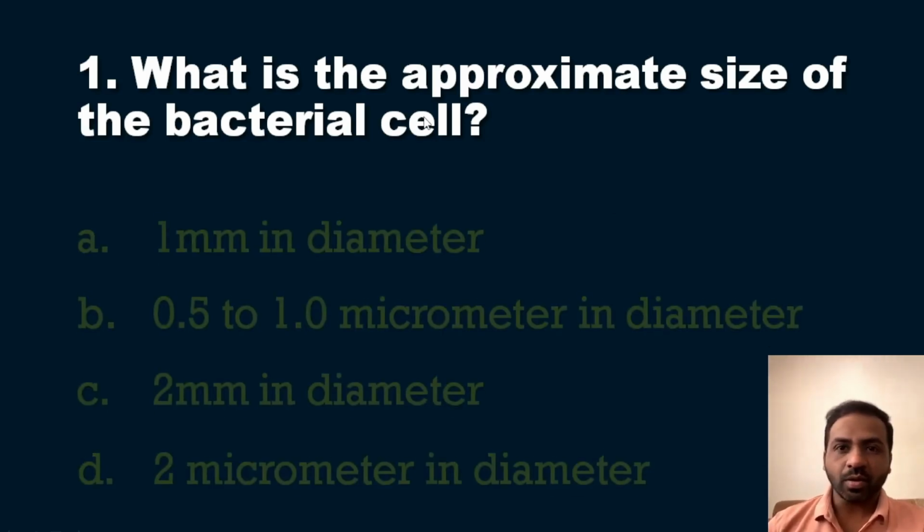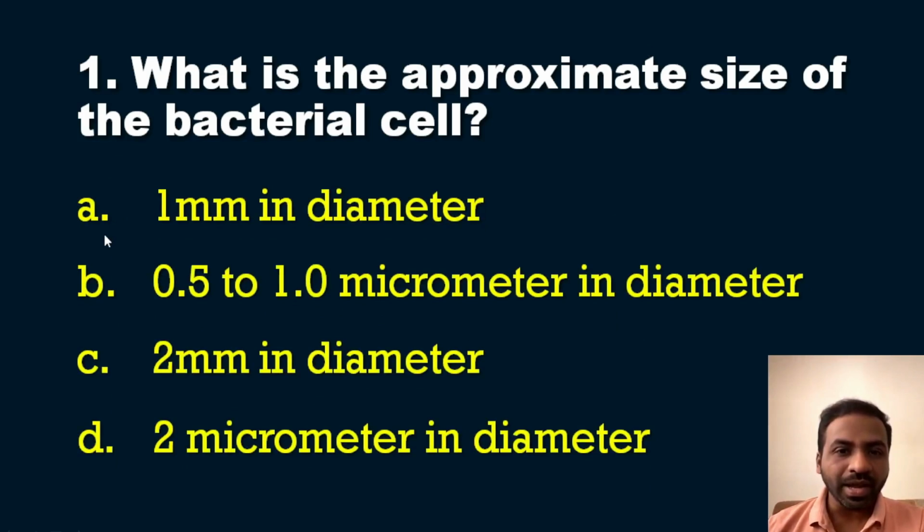So here come the options. Option A, 1 millimeter in diameter; option B, 0.5 to 1 micrometer in diameter; option C, 2 millimeter in diameter; and option D, 2 micrometer in diameter. So what is the answer? What is the approximate size of the bacterial cell?